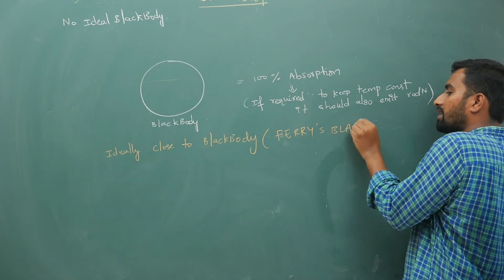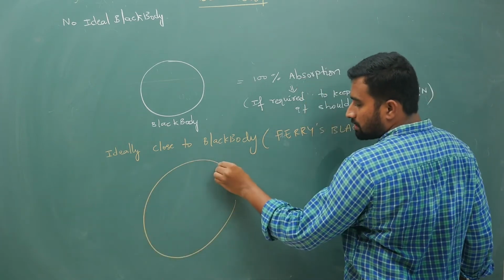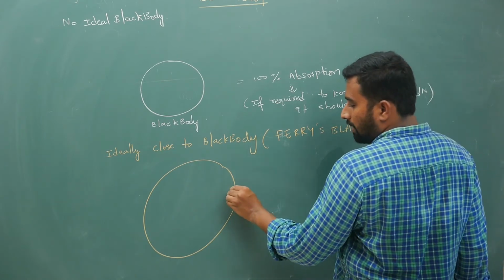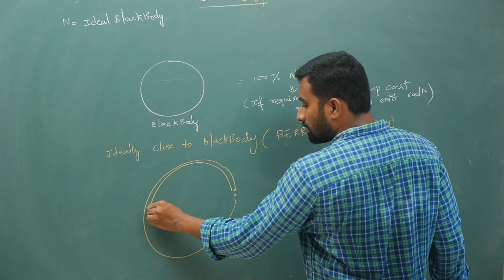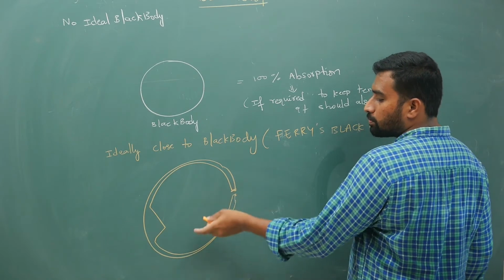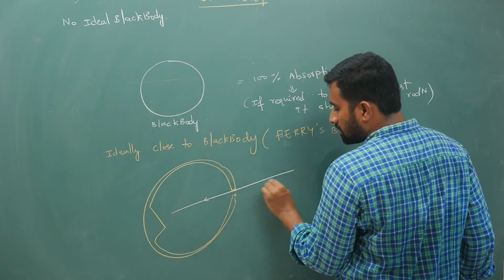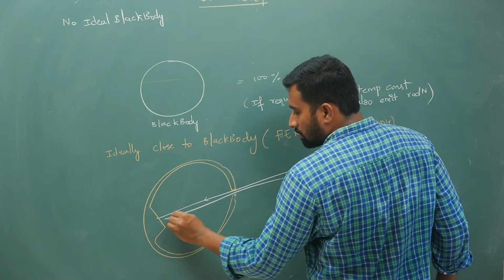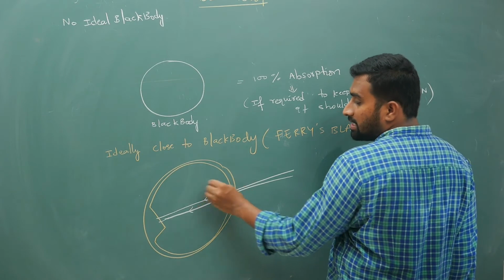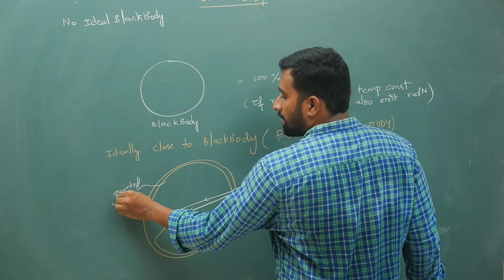What is this Ferry's black body? I will tell you. What Ferry did is, he kept a small hole, and within this small hole you are passing in light energy, and some small kink he has put here. Now if radiation is being sent in like this, inside he has painted it with black color.